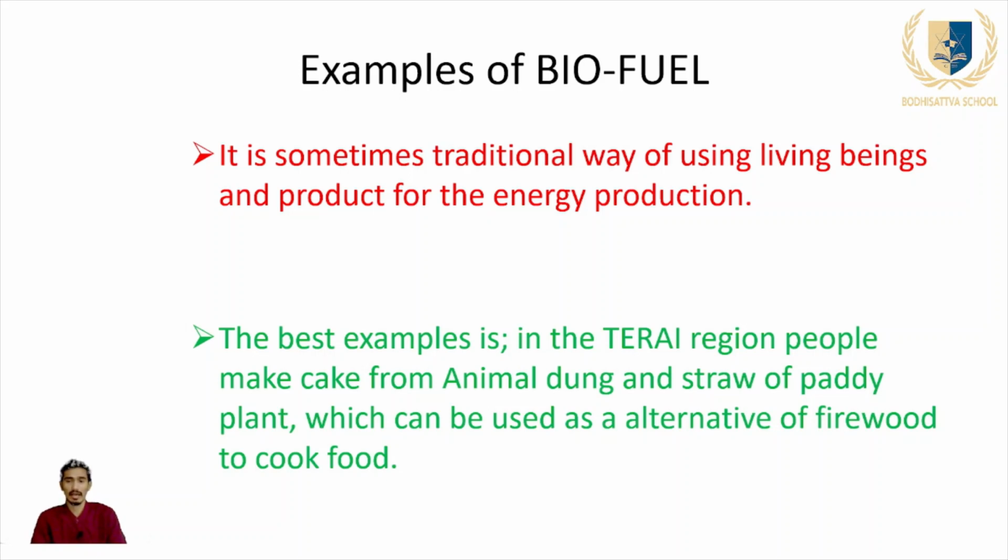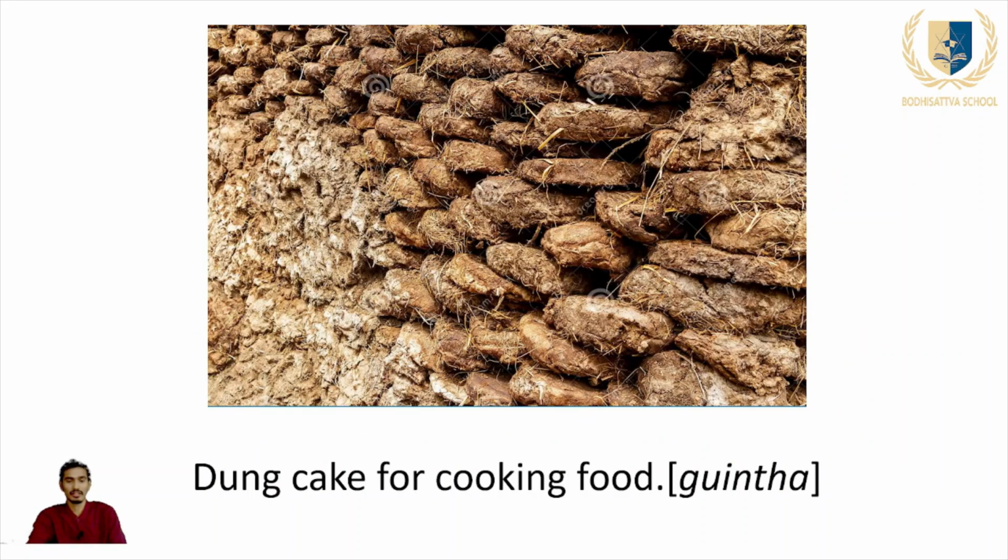So people are dependent upon animal dung, cow dung or buffalo dung, to use as a fire cake, which can be used to burn the fire and cook different types of food and other things. So this is a dung cake for cooking food. They are commonly called guitha also.